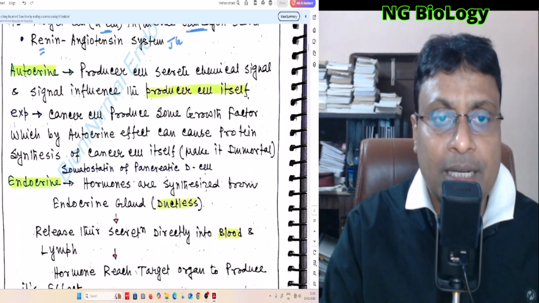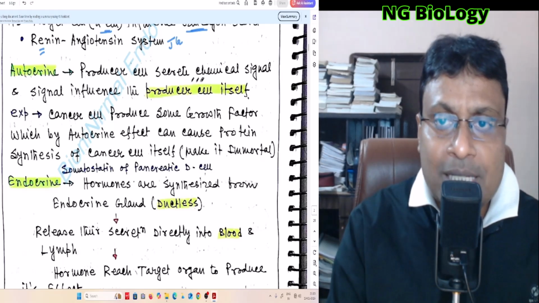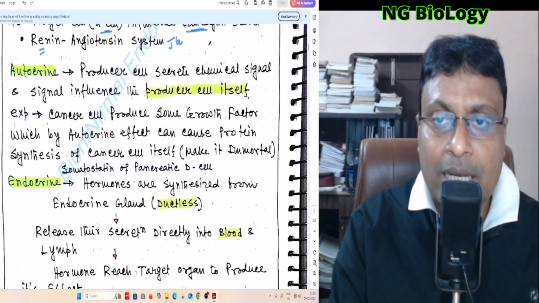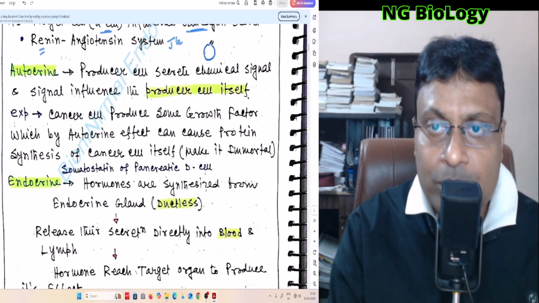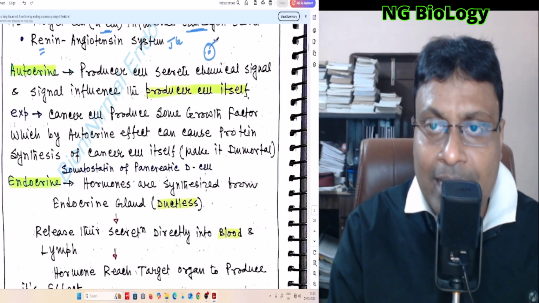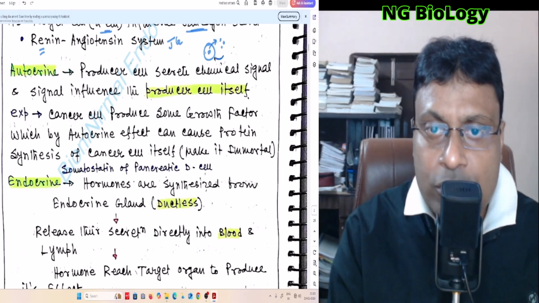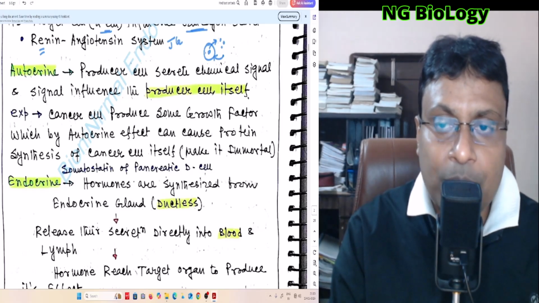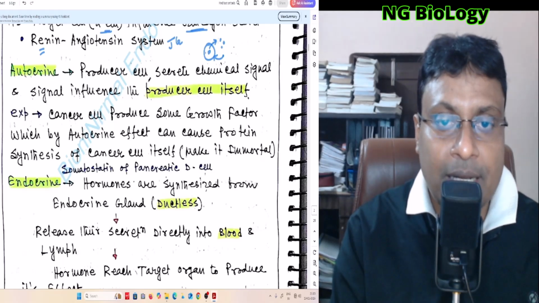Now autocrine signaling. The producer cell secretes the chemical signal, and the signal influences the producer cell itself. Suppose this is a producer cell, a signal-producing cell, and it produces the signal, and this signal acts on the producer cell itself, right? So there is no other target cell but the producer cell itself, and this type of signaling is known as autocrine signaling.